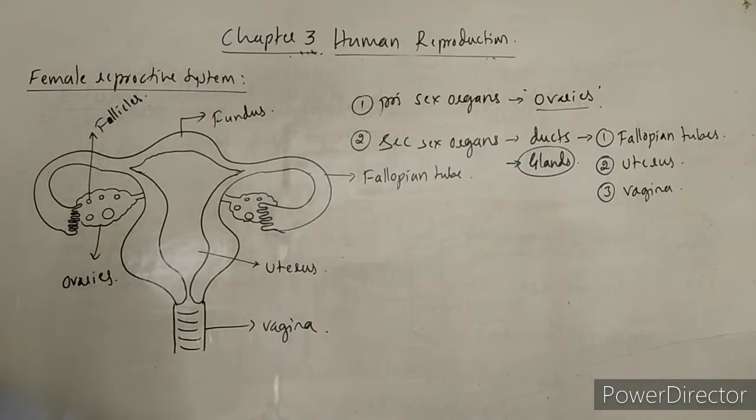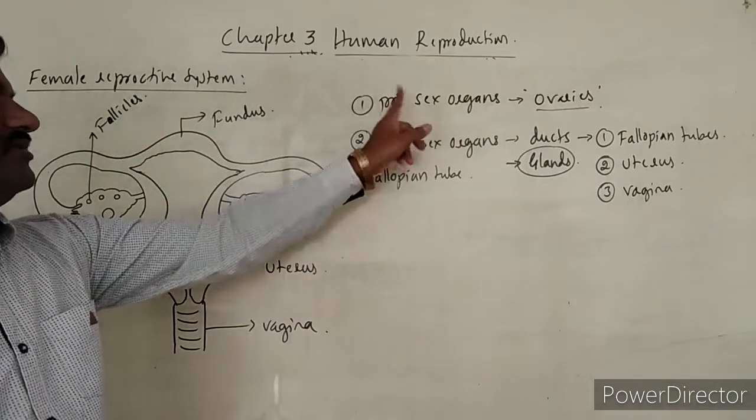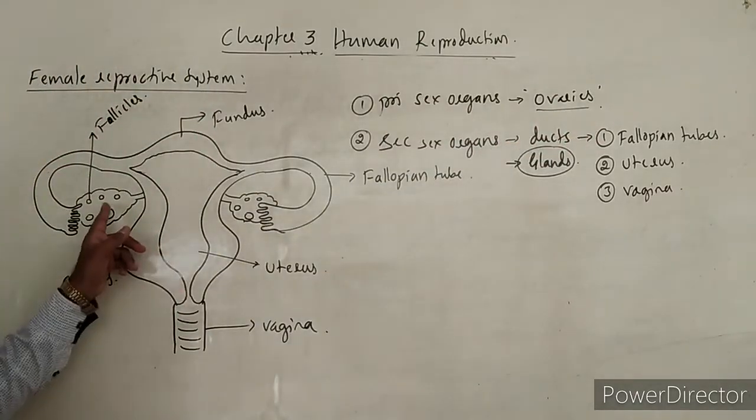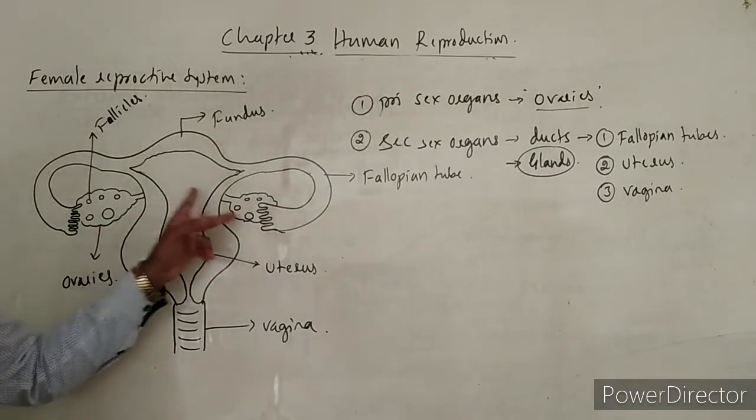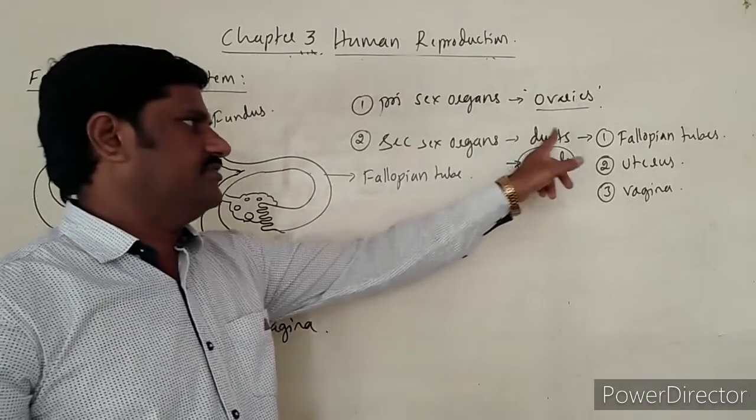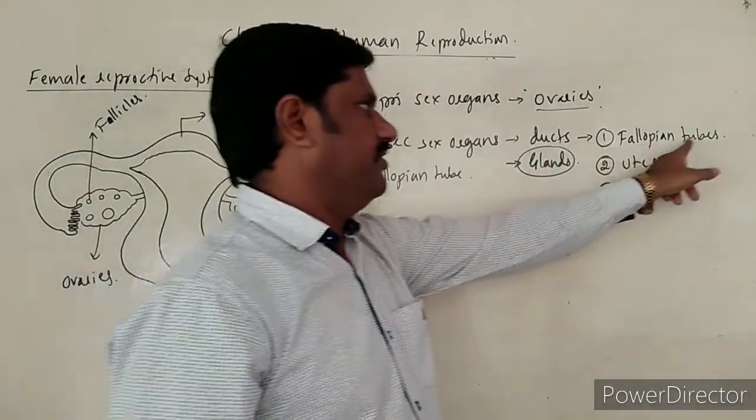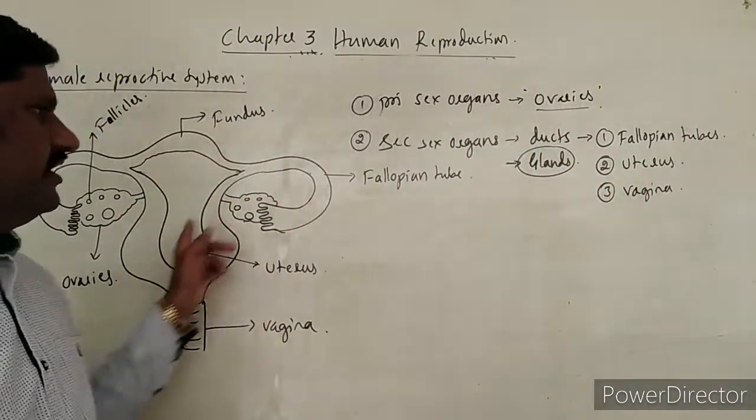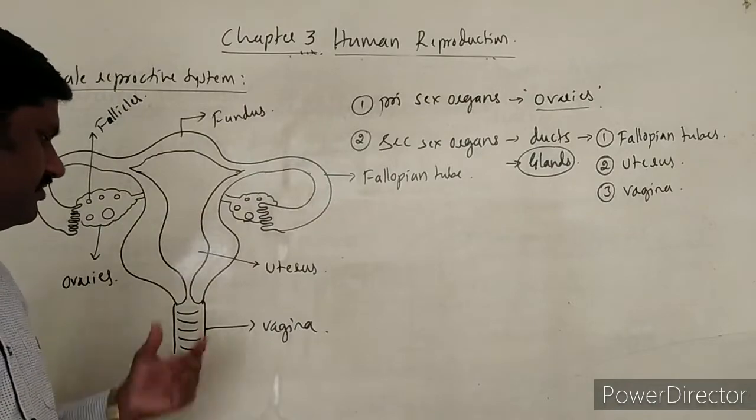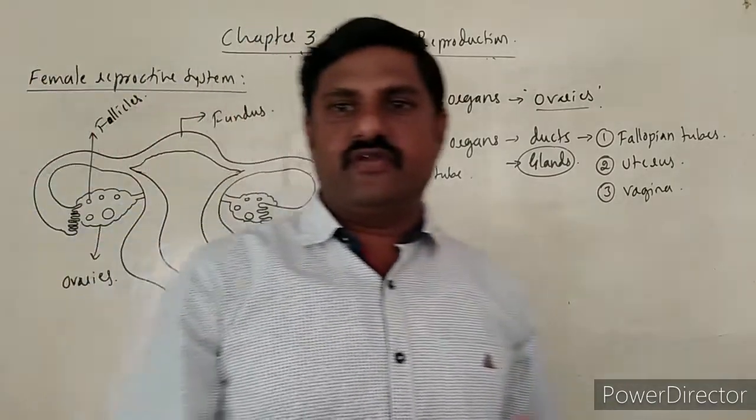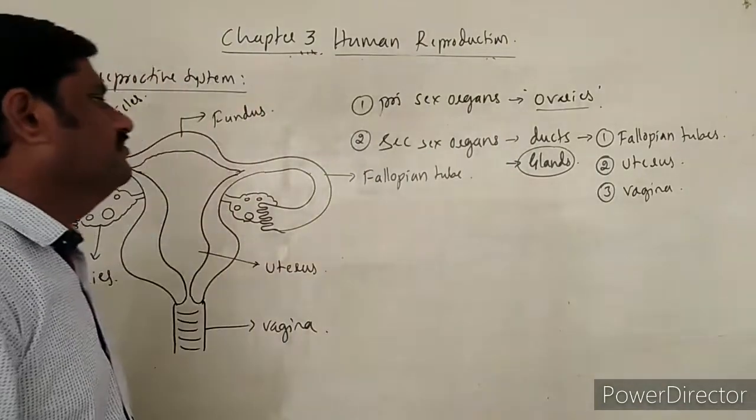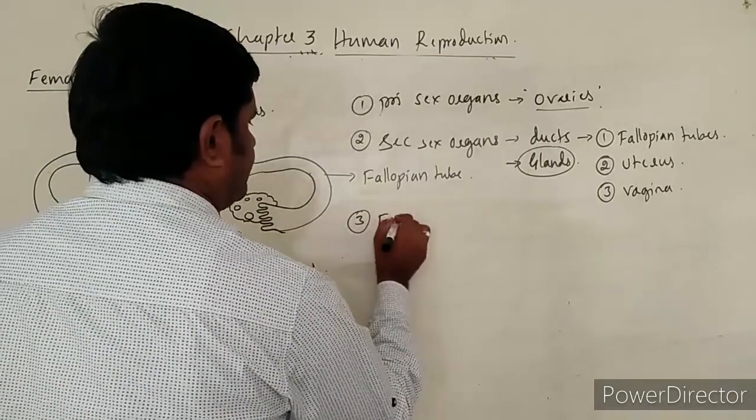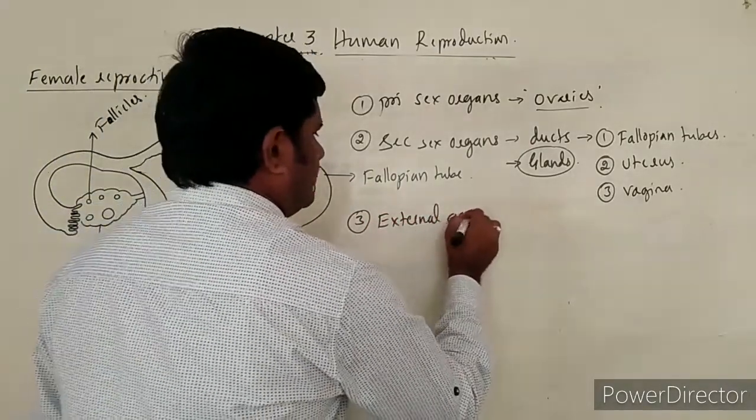Now we are able to identify the parts that we come across. The primary sex organs are the ovaries, a pair of ovaries. The secondary sex organs mainly consist of the accessory ducts: a pair of fallopian tubes, the uterus, and the vagina. All these are the structures that we come across here, right? And the third one is the external genitalia.